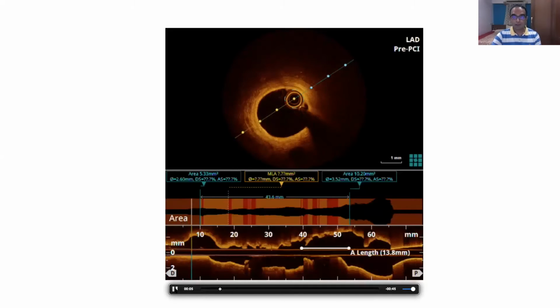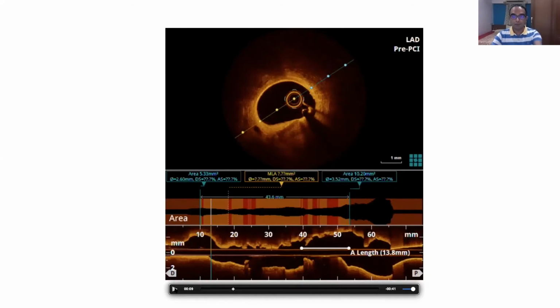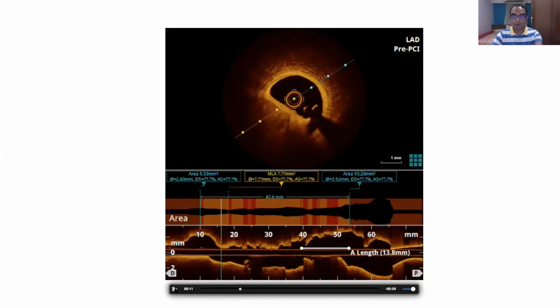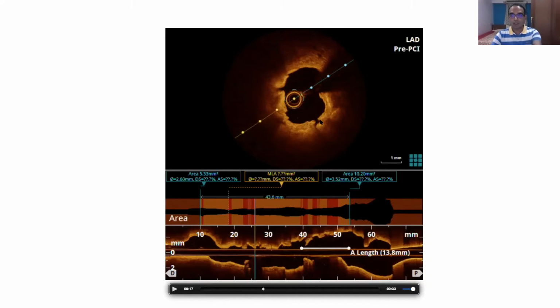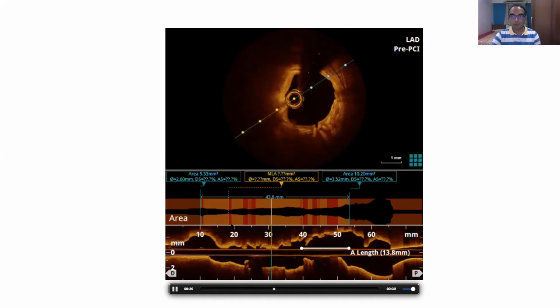So you can see, as we go into the mid part, there's a lot of calcium here. There's a chunk of calcium at 6 o'clock. Then there's calcium here. And what this IVL has done is produce a lot of fractures. Can you see this one at the 4 o'clock, 5 o'clock position? There's one more here at around 9 o'clock, 10 o'clock positions. So these are the fractures caused by IVL. In fact, there's one more here, if you see.